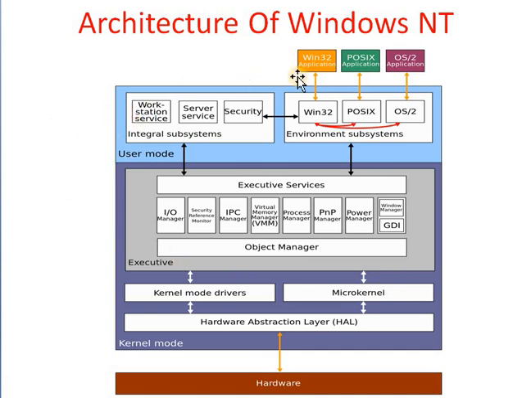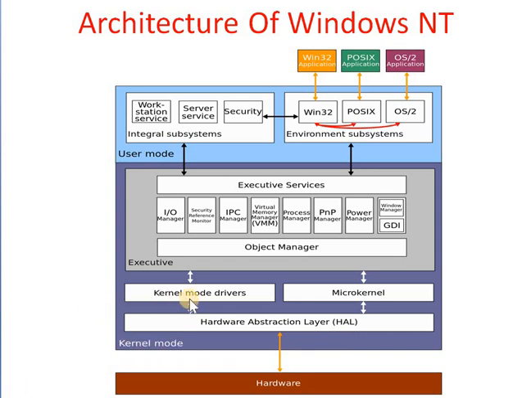This is the user mode and this one is the kernel mode. Windows NT is one of the versions of the Windows operating system which has two main components, user mode and kernel mode. In the user mode, different user applications are executed, while in kernel mode, memory management, resource management, and the tasks performed by the operating system are handled.